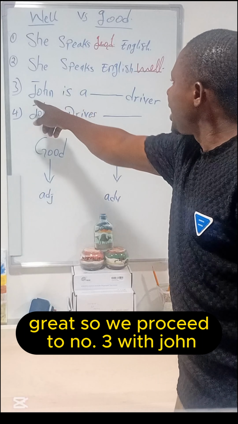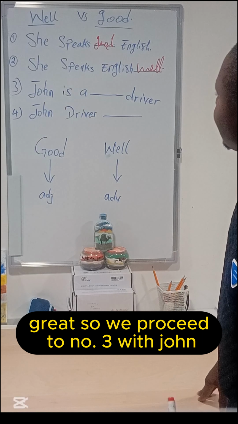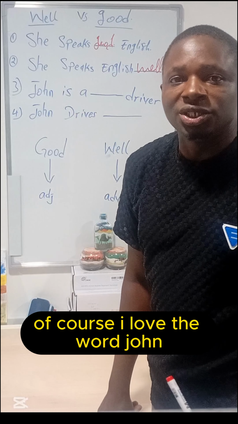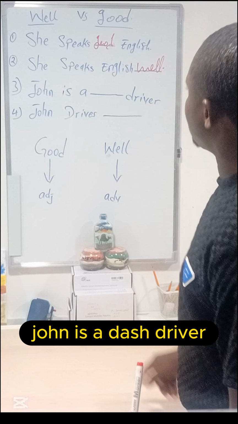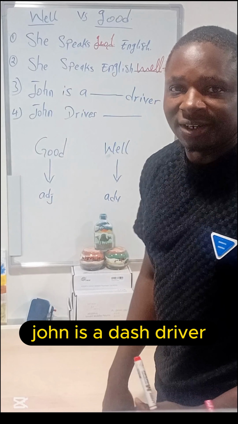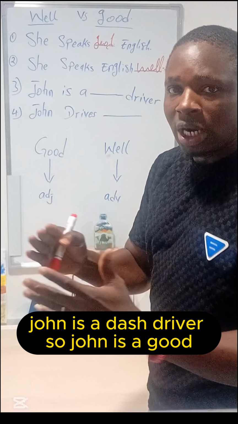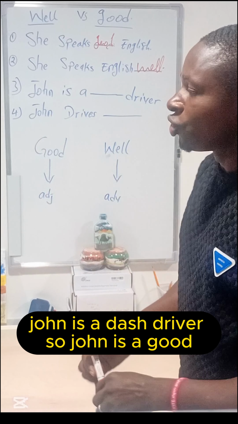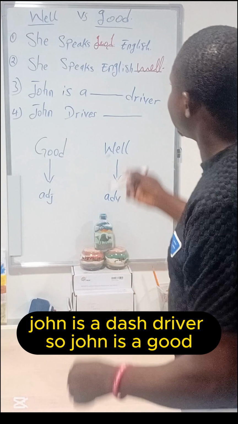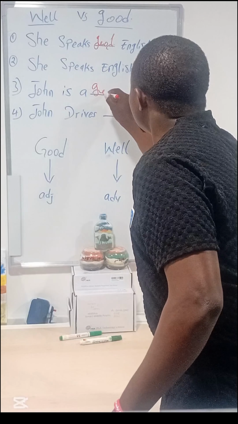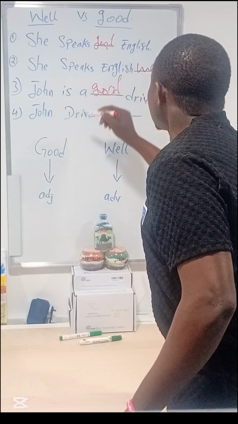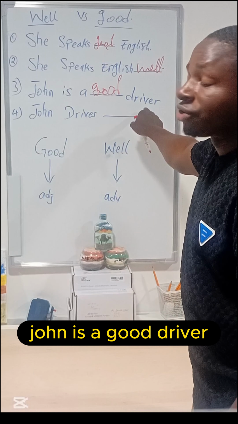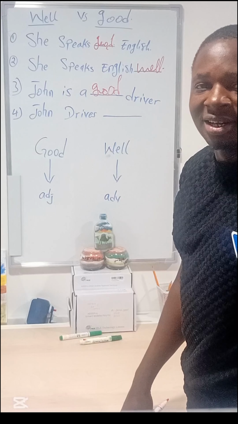So we proceed to number three with John. John is a dash driver. So John is a good driver. Amazing.